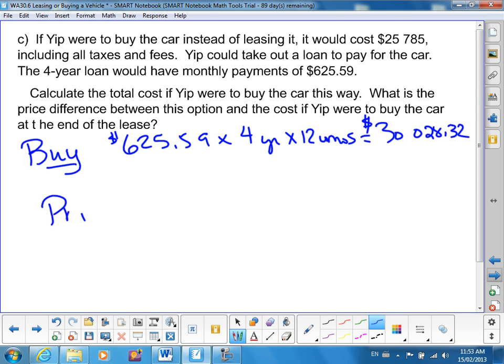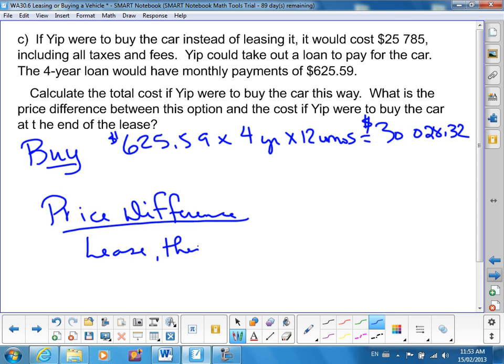Well, if he leases, then buys, the price was $31,390.69.